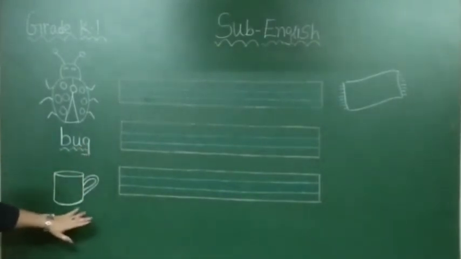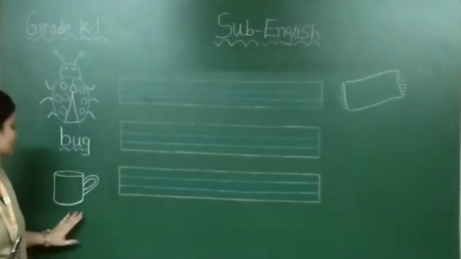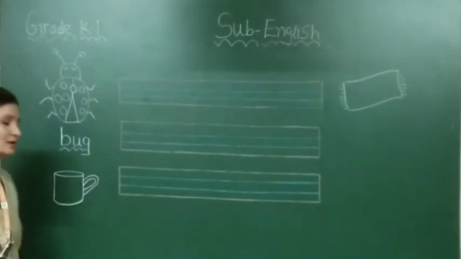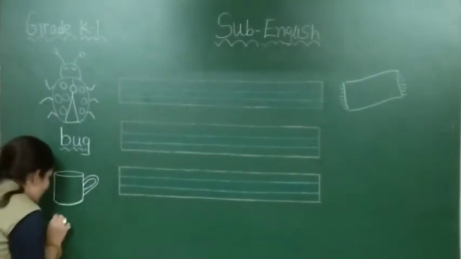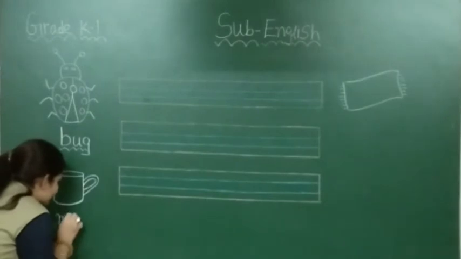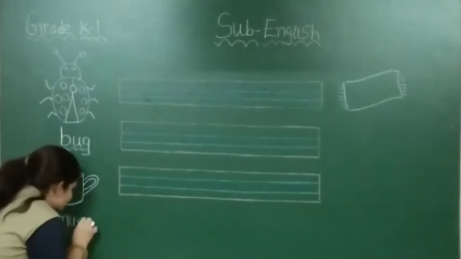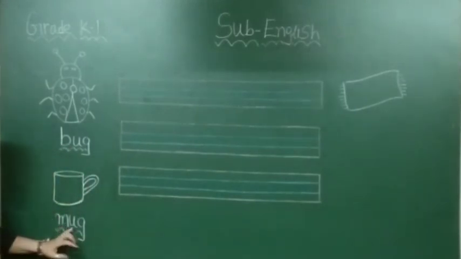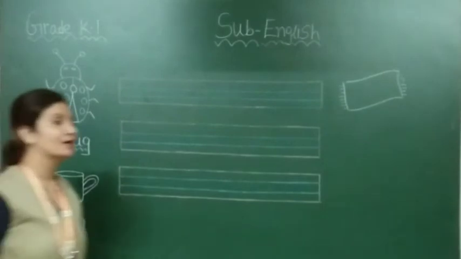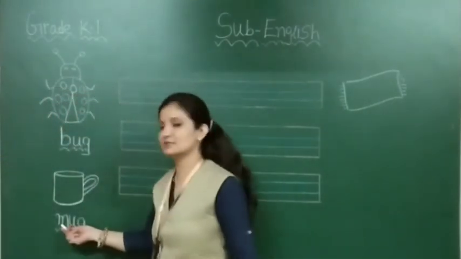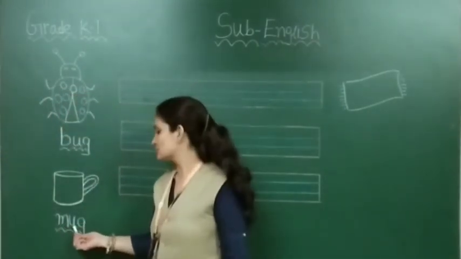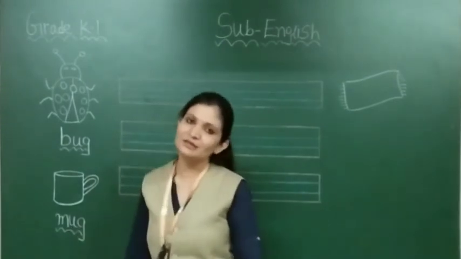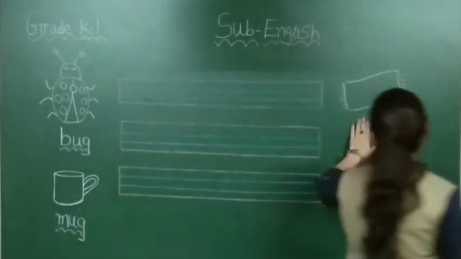Now moving towards our next picture. What is this? Yes, this is a picture of a mug. And what is the spelling of mug? M, U, G. What is the spelling of mug? M U G. In phonics, M says M, U says A, and G says G. M A G, mug.